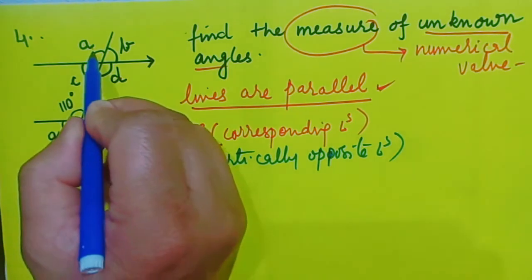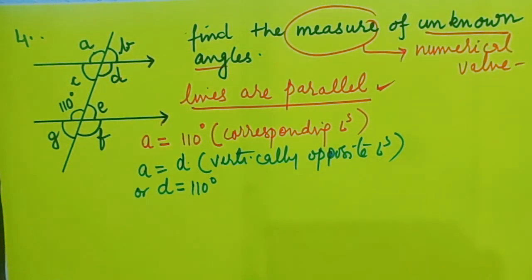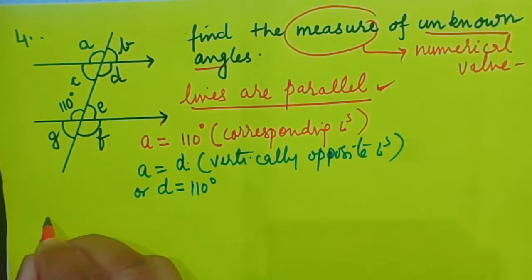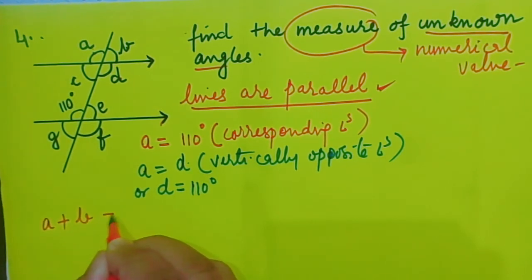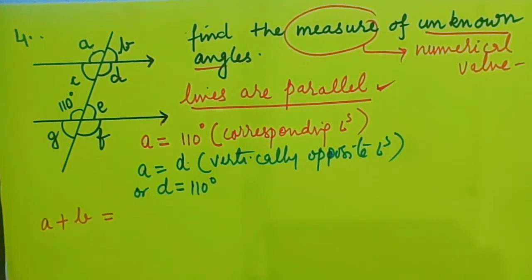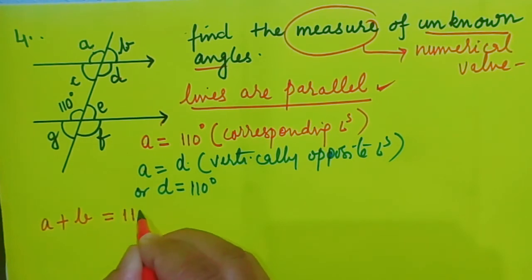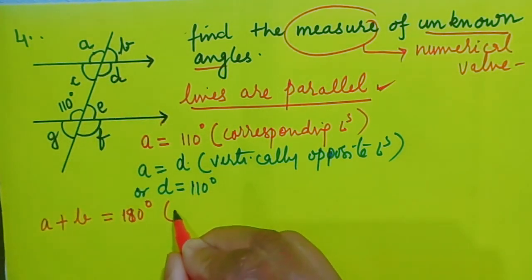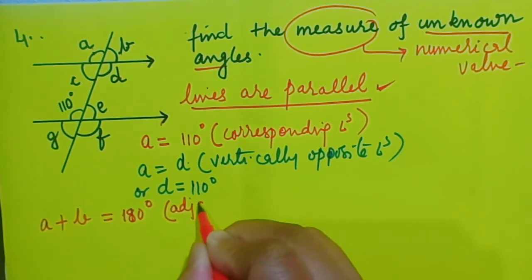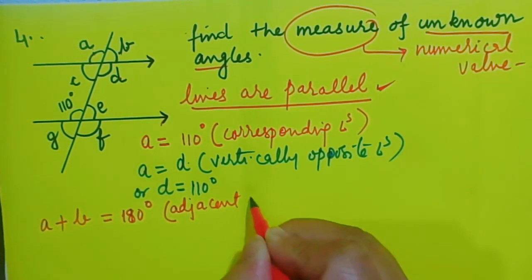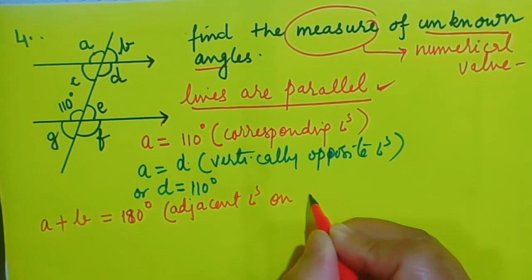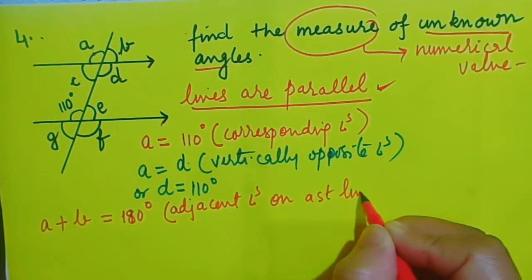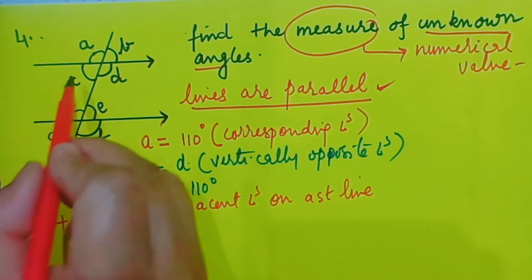Now, let us find out B. A plus B is equal to 180 degree. Why is A plus B equal to 180 degree? Because they are adjacent angles on a straight line. Of course, this is a straight line.